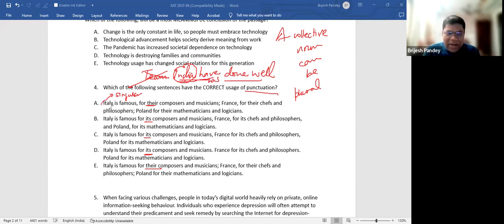But here Italy is a country used as a country. Italy is famous. You have given Italy is famous. So there is not correct. It should be it's. All of you agree that two options immediately go out. And this is not based on punctuation. This is based on purely pronoun reference.